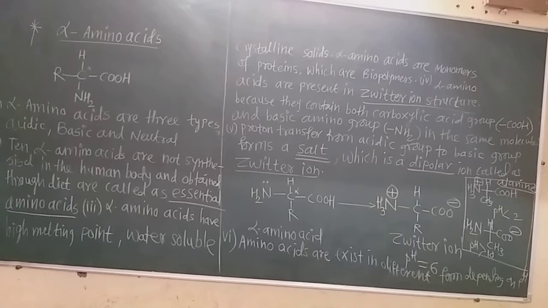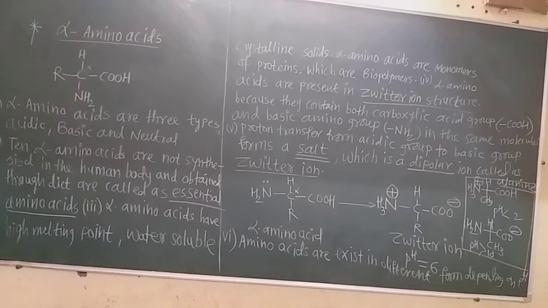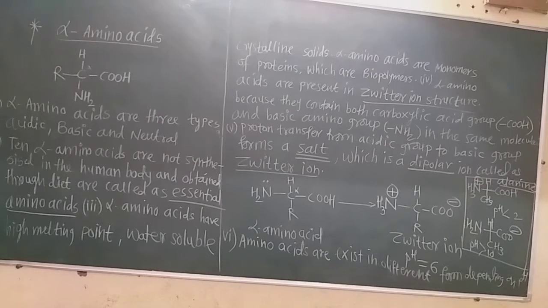Now, in the last lecture we already saw that there are three main types of alpha amino acids: acidic, basic and neutral. That depends upon the R group which is present on the alpha carbon. If the R group is an acidic group, like the COOH group, carboxylic group, then that alpha amino acid is called an acidic alpha amino acid.